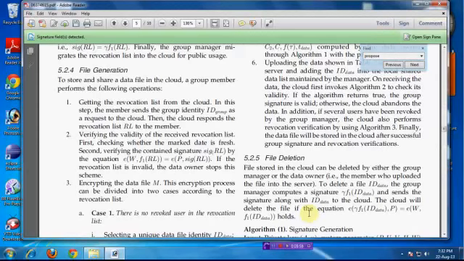File generation, file deletion, and file modification are also used here. Every data transaction is signature based. That means encryption and decryption are applied based on the signature, so that the signature is used to avoid data loss and unauthorized access also.